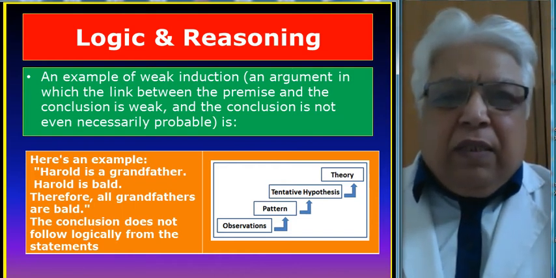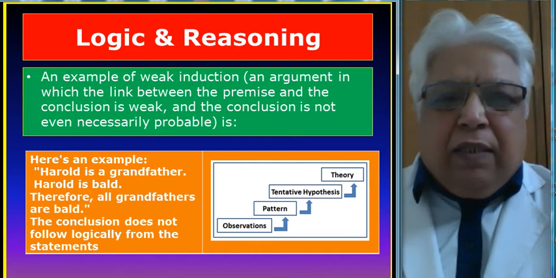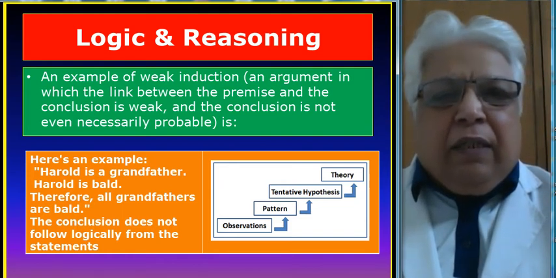As we see from the bottom upwards, different steps are involved. First was the observation, then the pattern of observation, tentative hypothesis, and ultimately the final theory.